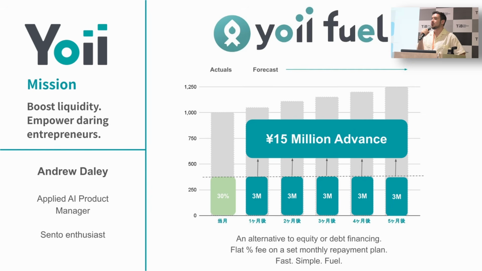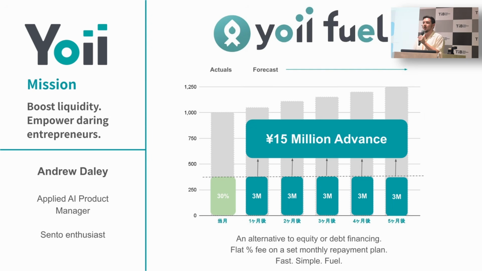So we present an alternative type of financing that is technically neither equity nor debt financing. It goes by a couple different names, sometimes revenue-based financing, merchant cash advancing. But the basic idea is that we forecast out companies' revenue. We then purchase a share of that revenue that is then paid back over so many months, plus a fee that we take that is not quite interest. So typically our customers are startups that use us either as bridge financing between venture rounds or as just fuel for their fire, where they might typically go to a bank.